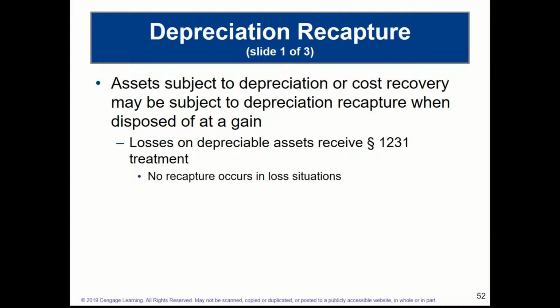And just to go back and highlight this provision a little bit, how much of a gain would be subject to recapture? The gain that is subject to recapture is limited to the lesser of the amount of depreciation previously taken on that asset that was sold or the gain itself. So you'll take the lesser of those two. I'll just say that again: the lesser of the previous depreciation taken on the asset sold or the gain on the sale of that asset. That part of the gain would be taxed at the ordinary tax rates.